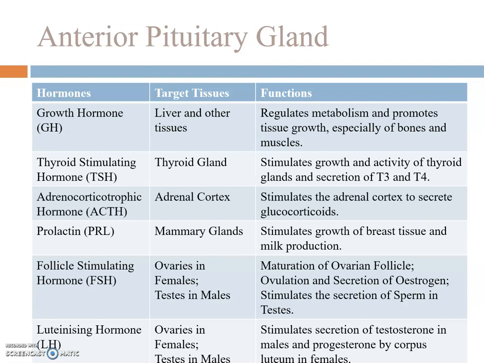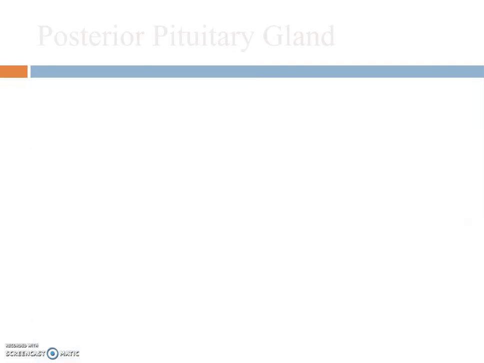In males, it stimulates the secretion of sperms in testes. Luteinizing hormone stimulates secretion of testosterone in males and progesterone by corpus luteum in females. So this is the overview of the various hormones released by anterior lobe of pituitary gland with their functions.